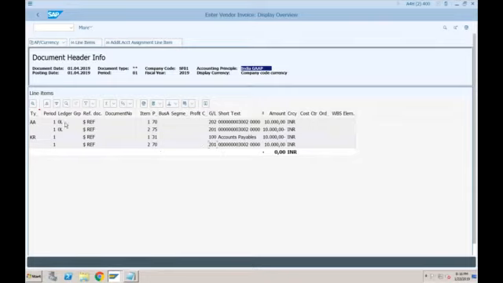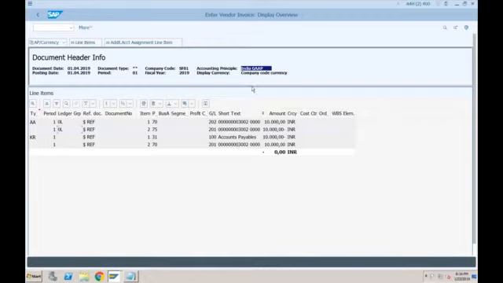Okay, and then in 0L, you can see this is valuation specific document based on accounting principle. So in the valuation specific document, 201 is getting credited and 202 is getting debited. Okay, so at any point of time, 201 plus minus 0. This is just the internal posting it is doing. But otherwise, at any point of time, the technical clearing account balance will be always 0.